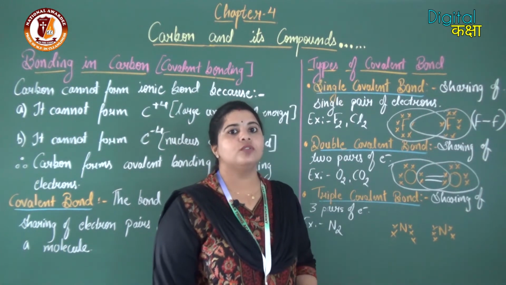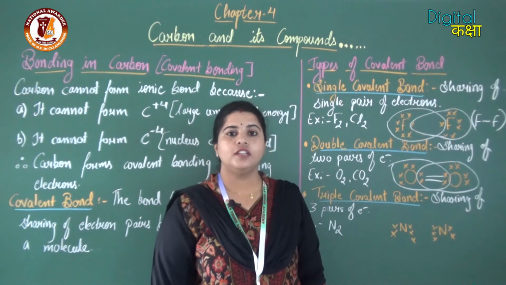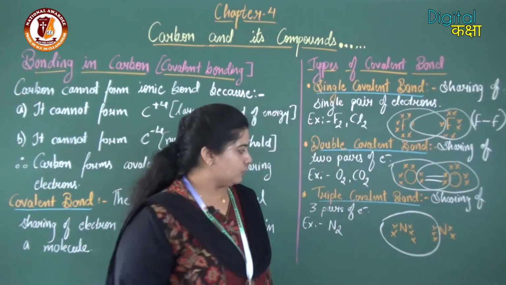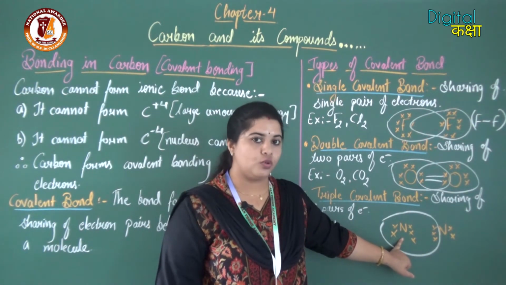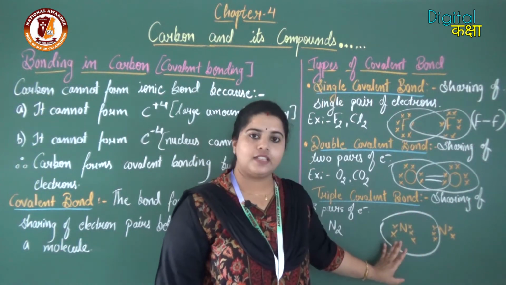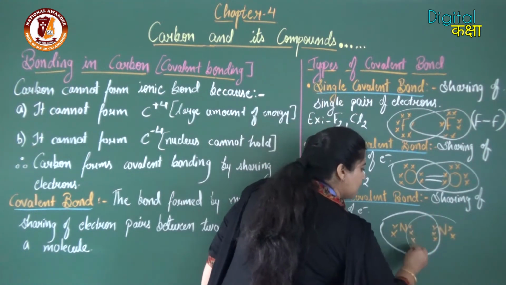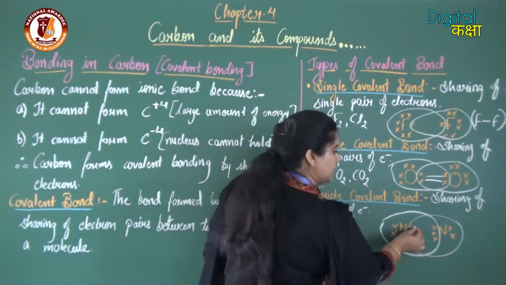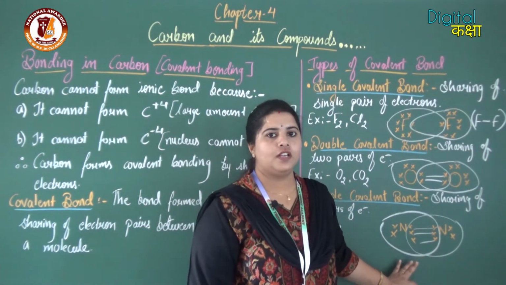Now to get stable, nitrogen requires 3 more electrons. The other nitrogen also requires 3 more electrons. So this nitrogen is going to share the 3 electrons of the other nitrogen, and now we can see that it is stable, because it has 5 of its own electrons, and 3 it is sharing with the other nitrogen. So now in total it has 8. Similarly, this nitrogen is also going to share 3 electrons of the other nitrogen, and now both are stable. So these 3 electron pairs are being shared, and a triple bond is formed between nitrogen.